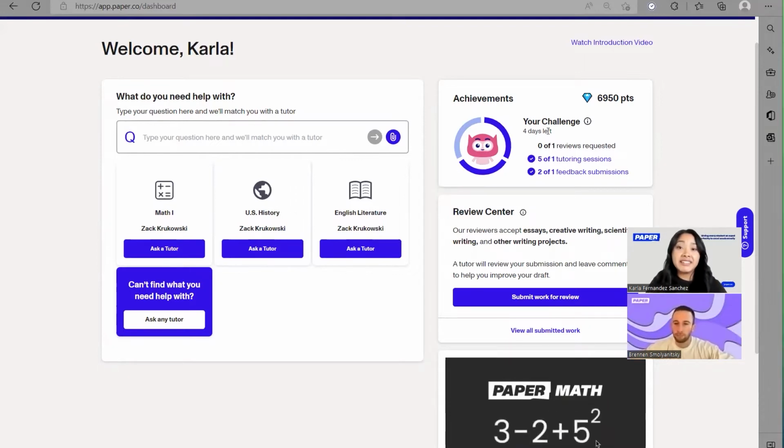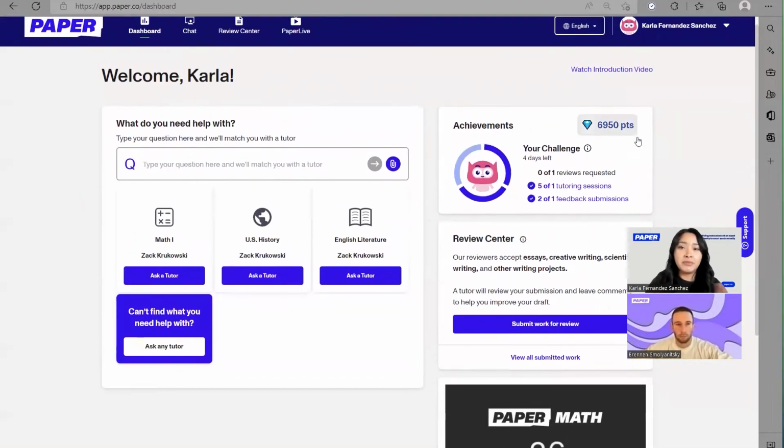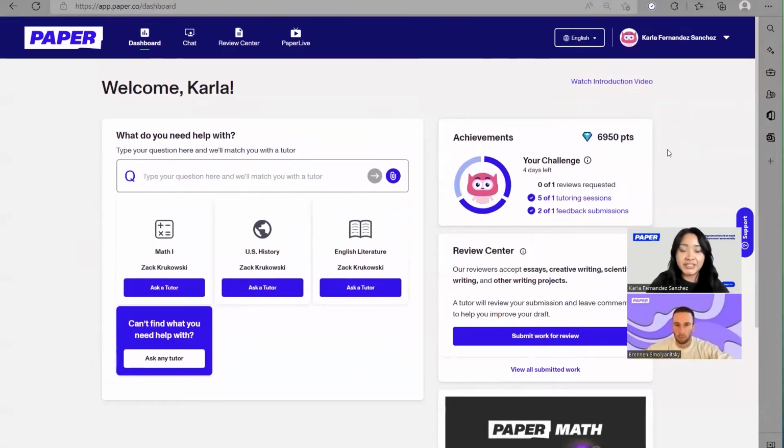So what they can do is basically complete challenges. Now, in order to complete a challenge, students need to, one, complete a tutoring session. Two, they need to rate that session, and we're going to show you how students can go ahead and do that. And third, they can go ahead and upload a writing assignment to get revisions. Again, this is to really encourage students to come back and be independent in asking their questions. So they can always come back and see how many points they have, how many badges they've earned. So something very fun for students to explore here.